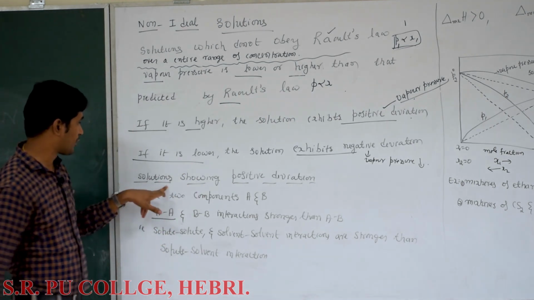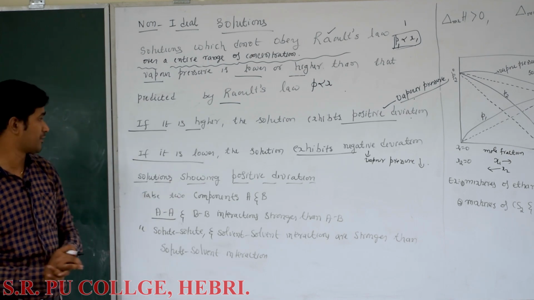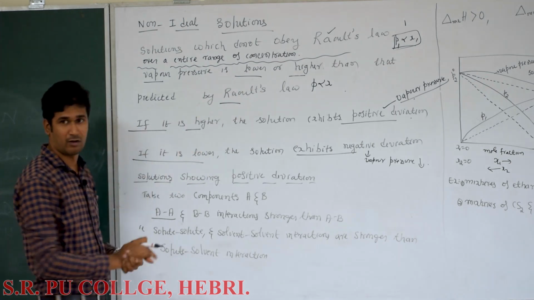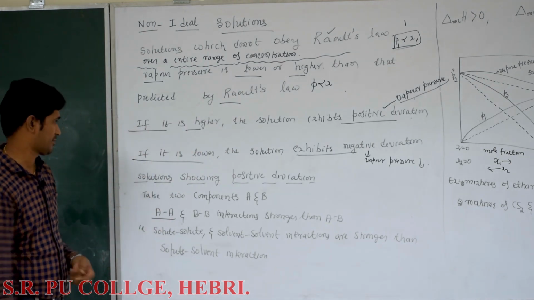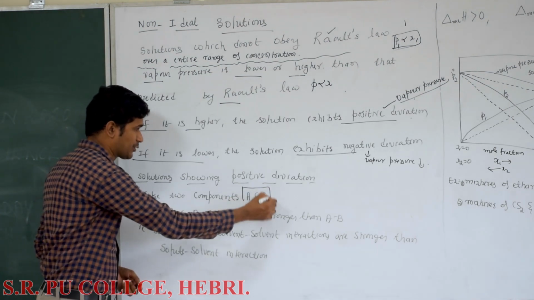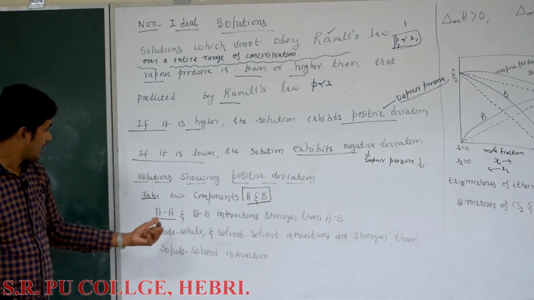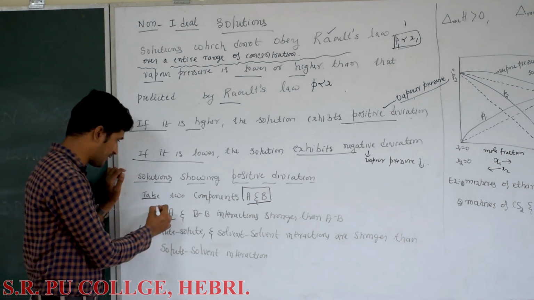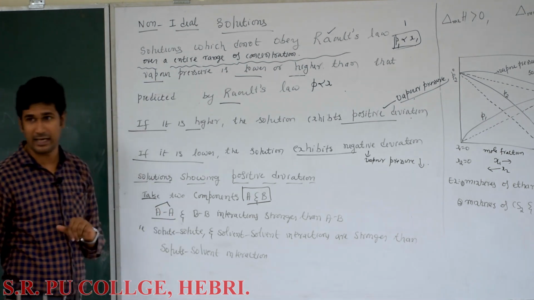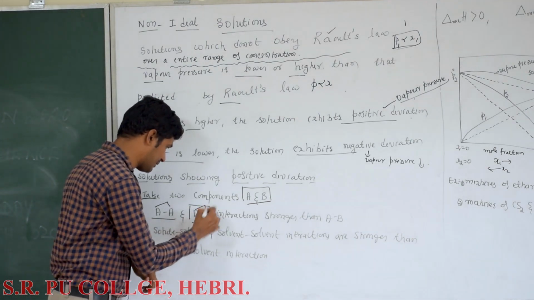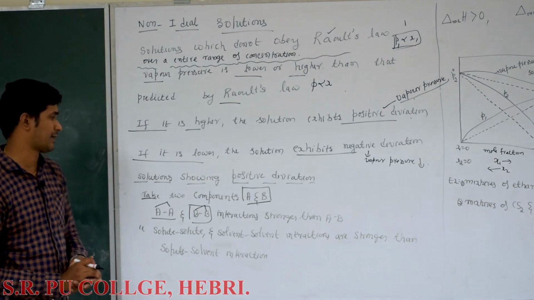Now let us discuss solutions showing positive deviation. How do solutions deviate positively from Raoult's law, and why do they deviate? We take two components A and B. Before mixing, between the molecules of A there is an interaction known as AA interaction, and between the molecules of B there is an interaction known as BB interaction.